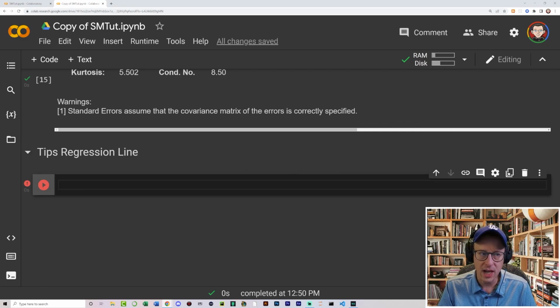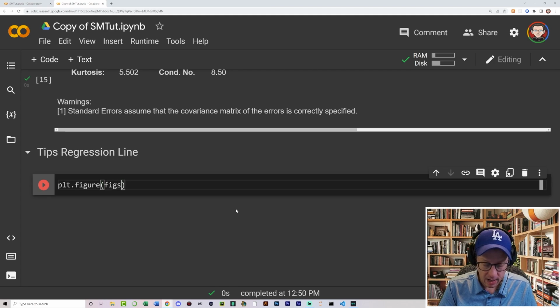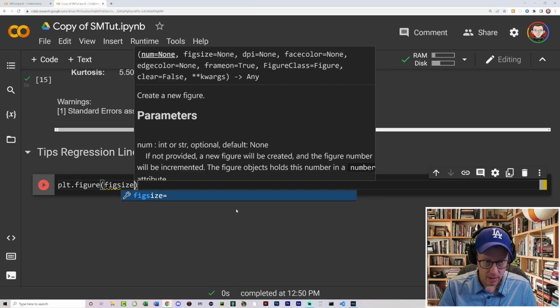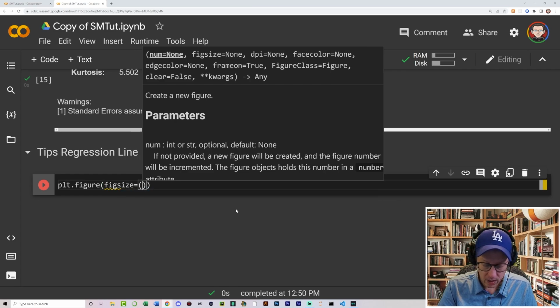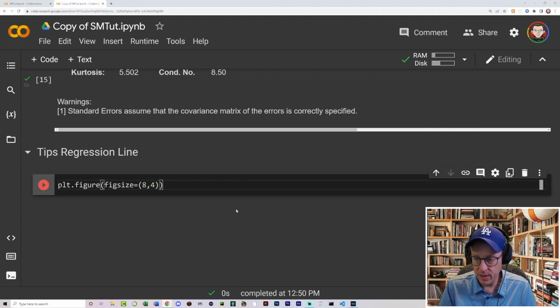All right, so what I want to do is calculate my regression line now. Very simple. I just go plt.figure. I'm going to define my figure size like this, is equal to, comma, 4 works pretty good for this.